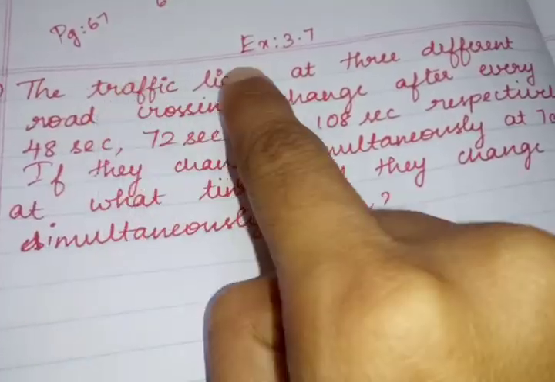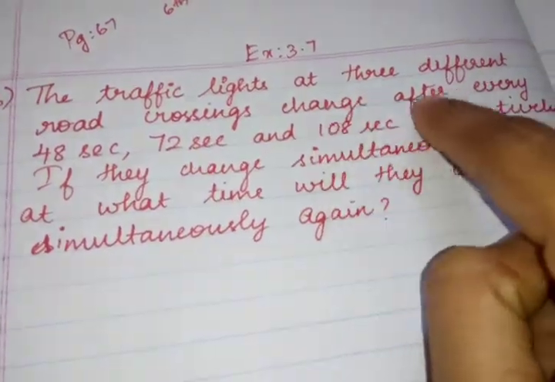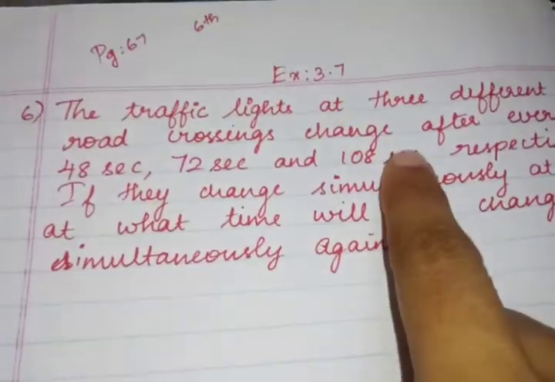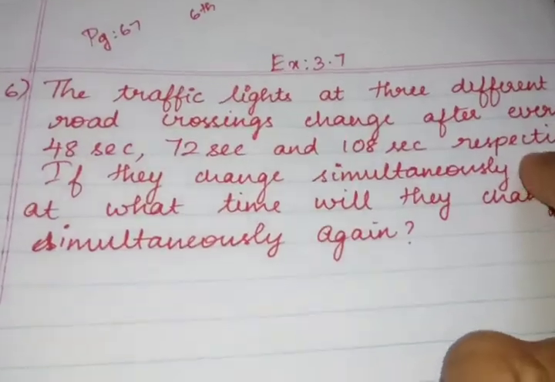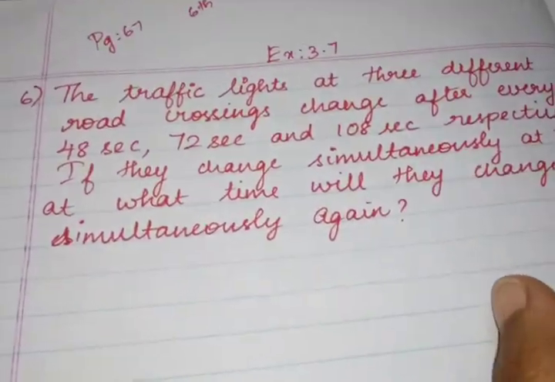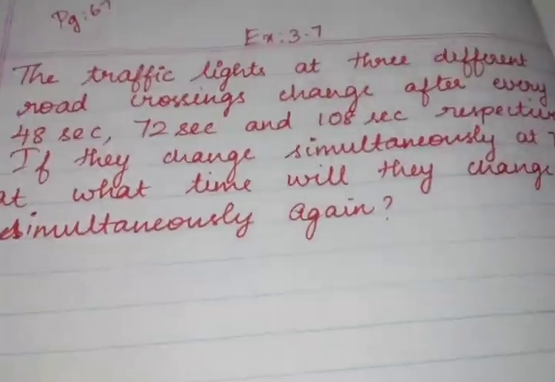The traffic lights at 3 different road crossings change after every 48 seconds, 72 seconds and 108 seconds respectively. If they change simultaneously at 7 a.m., at what time will they change simultaneously again?